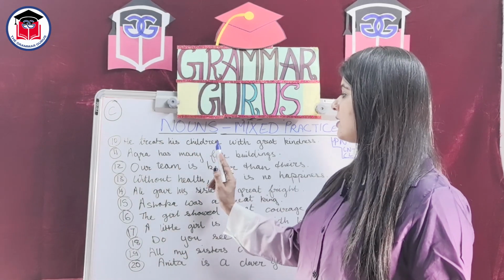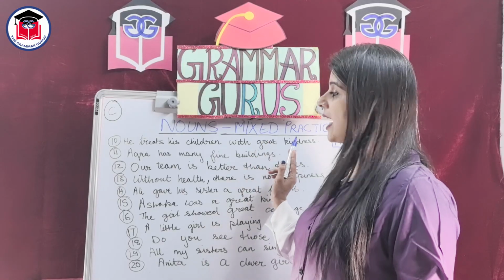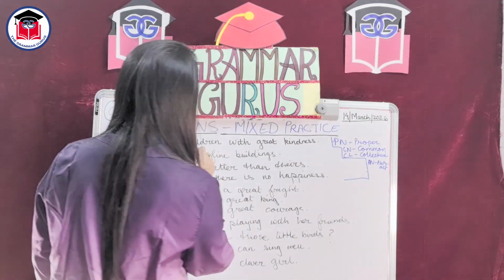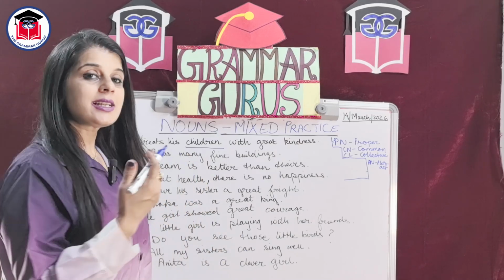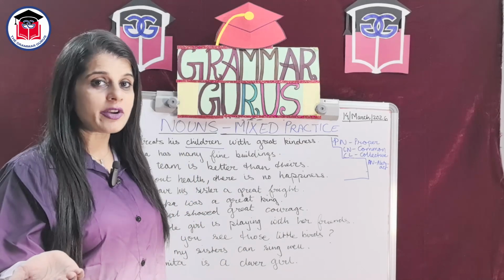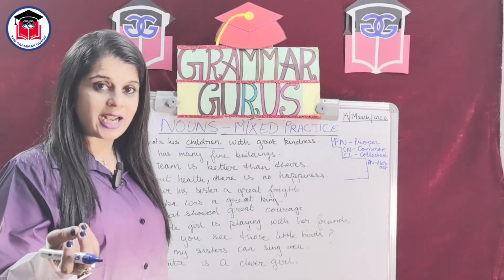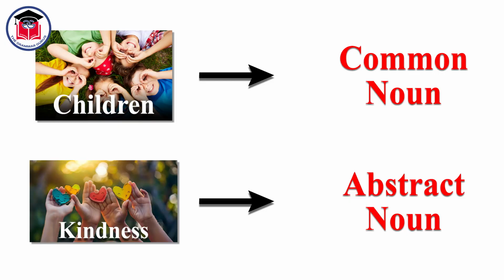He treats his children with great kindness. Look here, children is a name of person, but it is a general name. There are many children. We are not talking about any special child here. Thus, children is a common noun.